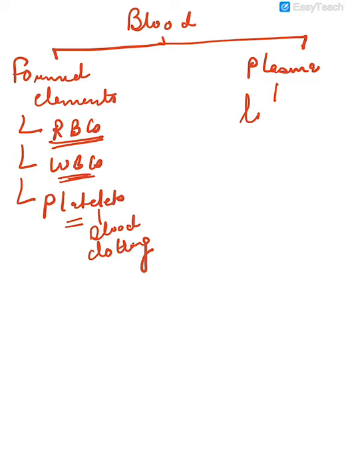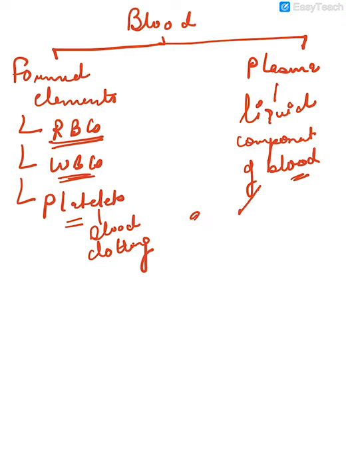Plasma is the liquid component of blood, which is formed when we remove the blood cells from the blood. So if we remove blood cells from the blood, the leftover part is the plasma. And plasma consists of 90% water and 10% organic substance.